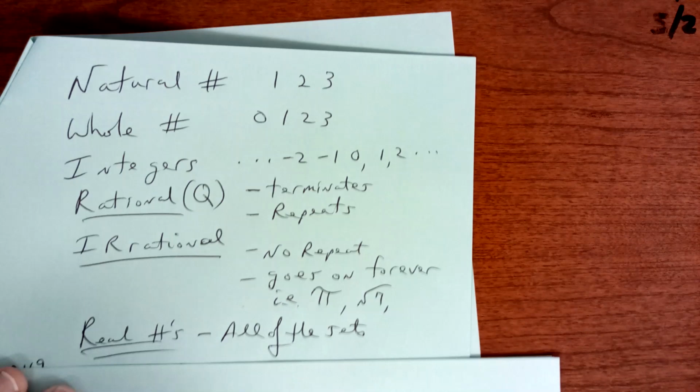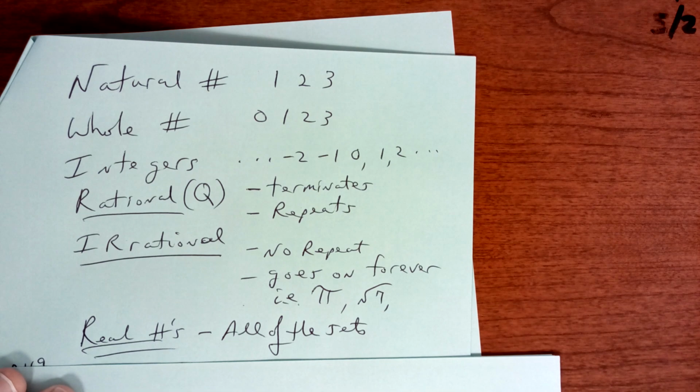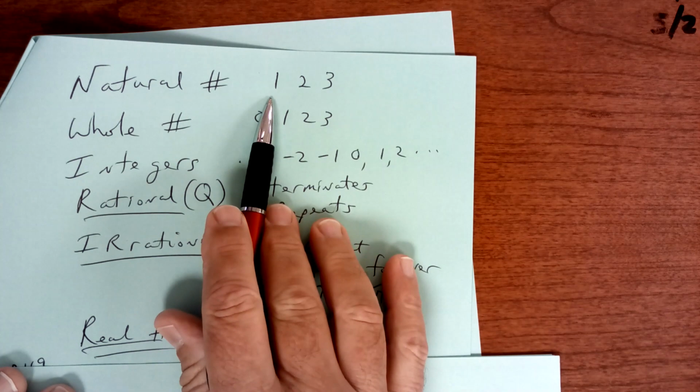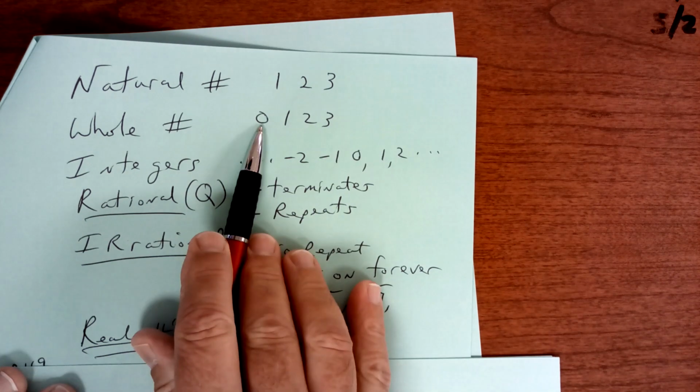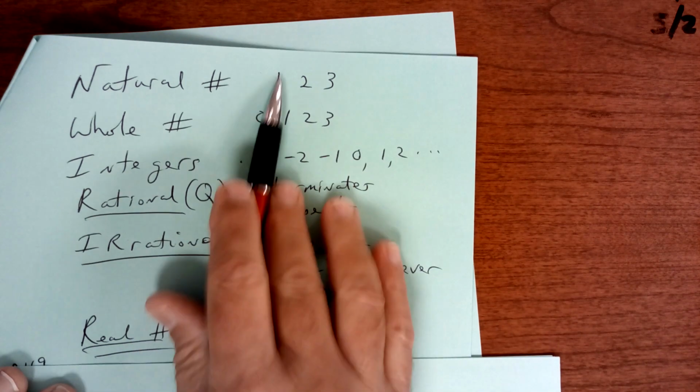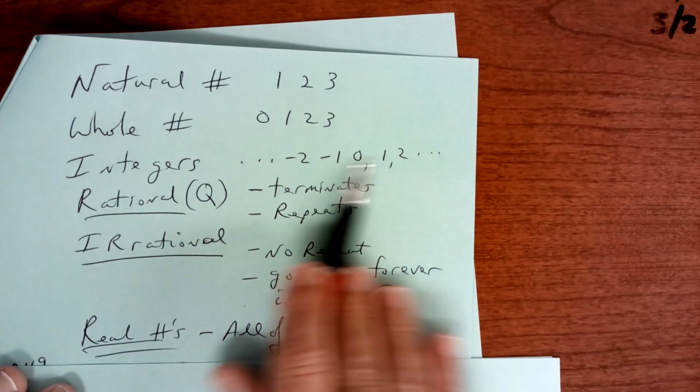Now I'm going to give you names of the different sets, and you need to memorize them. So copy this down. Natural numbers start off with 1. Whole numbers have a hole in it, and the hole is 0. Make sure you know the difference. Integers is the number line.